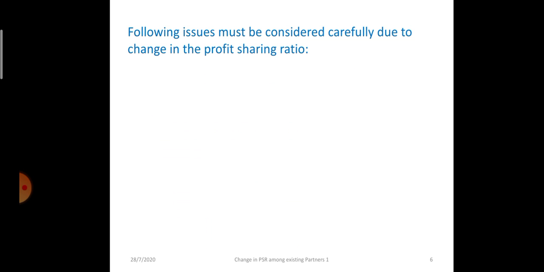Now see, the following issues must be considered at the time of reconstitution. I am using the term reconstitution of a partnership firm. It may be a change in profit sharing ratio, admission of a new partner, or retirement or death of a partner. The following adjustments must be made.